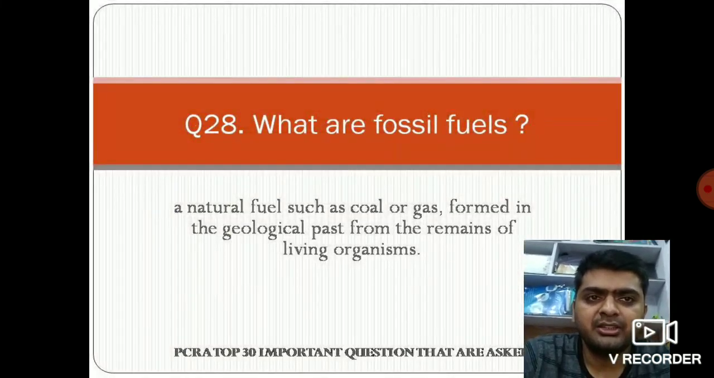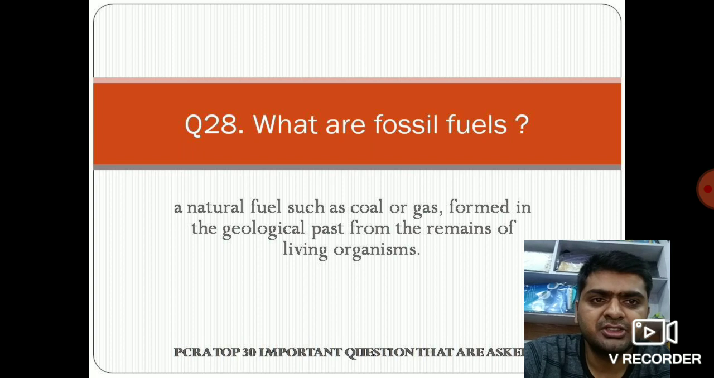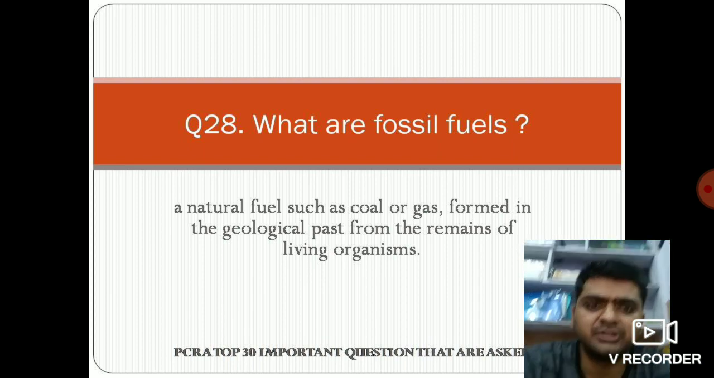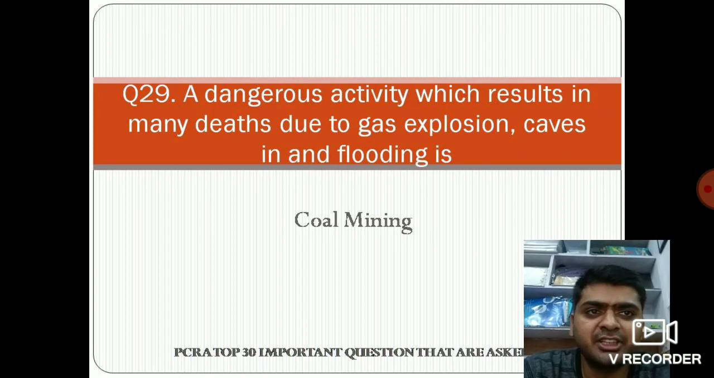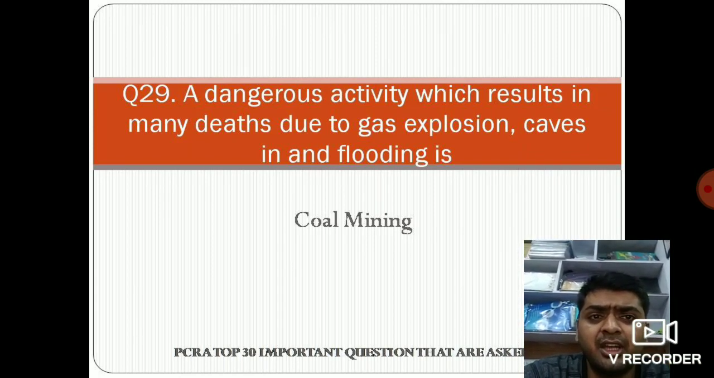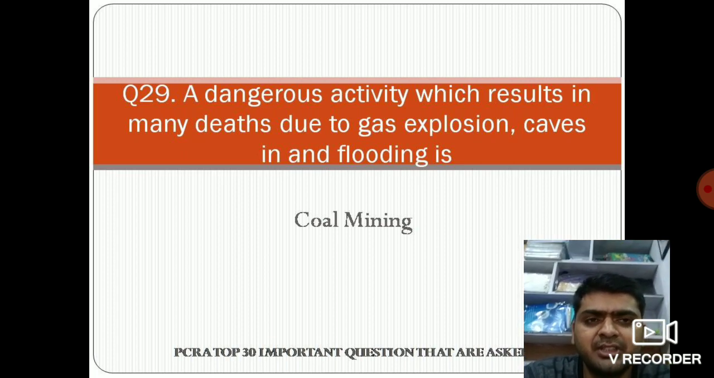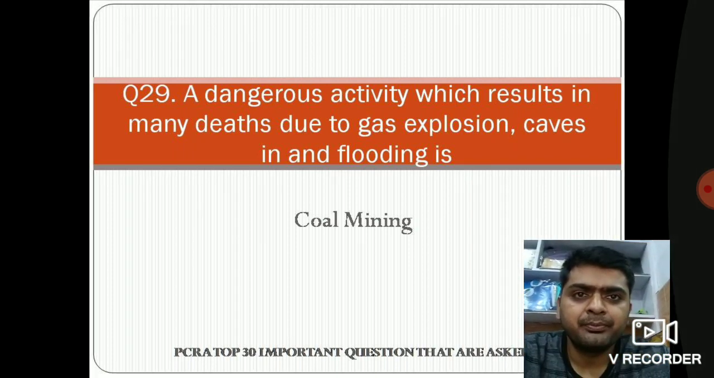Now the 28th. What are fossil fuels? Fossil fuels, as you know, is a natural fuel such as coal or in the gas formed in the geological past from the remains of the living organism. Very easy. Next is question number 29. A dangerous activity which results in the many deaths due to the gas explosion, caves in and flooding is. So the dangerous activity is coal mining. Okay. Now the last question of the today video.